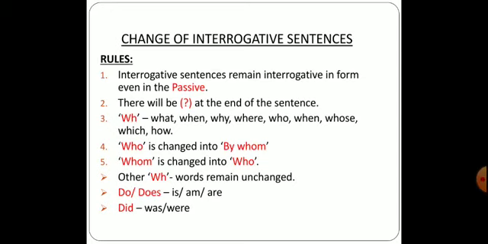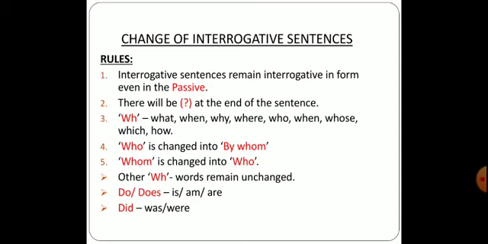The first one, interrogative sentences remain interrogative in form even in the passive. For example, if in the active sentence it is written in interrogative, while changing into passive you will not change it. It will remain an interrogative sentence only.